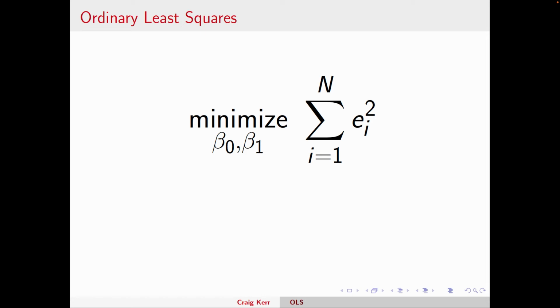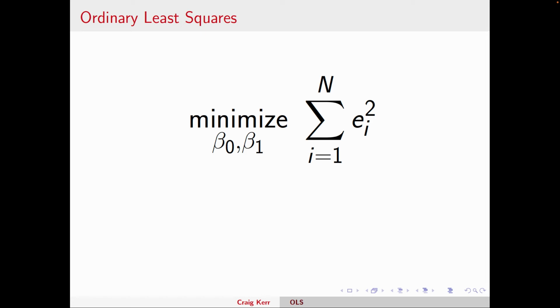This is why we call it least squares. Because once we have, in notational form, the sum of the squares of the residuals, we want to choose the coefficients, the intercept and slope, that minimize this sum of squared residuals. So we're choosing the beta naught and beta 1 that makes this summation as small as possible. In a perfect scenario, our residuals would be 0. We have a perfect line. All the dots fall exactly on the line, and there's no error. Now that's not going to be the case here, but we'd like it to be as close as possible.